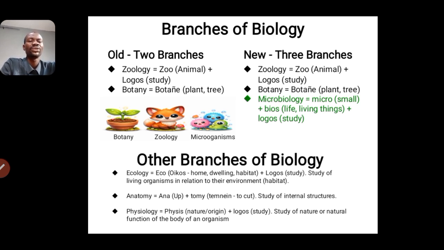Then we also have anatomy. Anatomy is derived from two words, ana, and tomy, from the word temni, which means to cut. It is the study of internal structures, and when you are studying internal structures, you have to cut them up. We also have physiology, from the word physis, which means nature or origin, and logos. It is the study of the nature or natural function of the body of an organism.